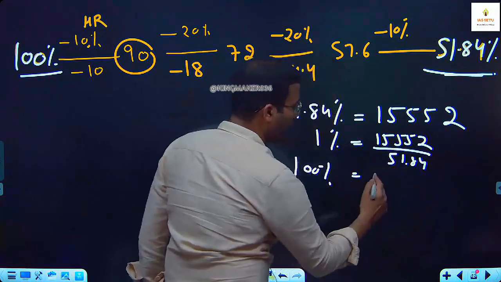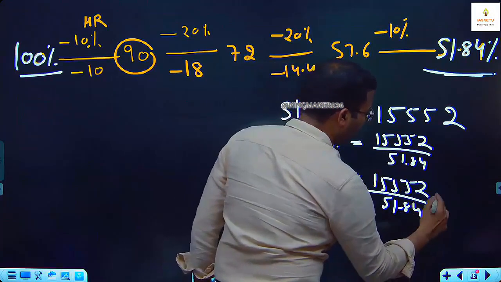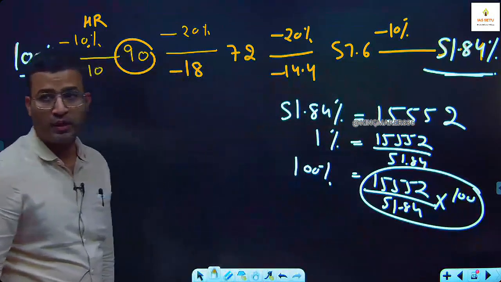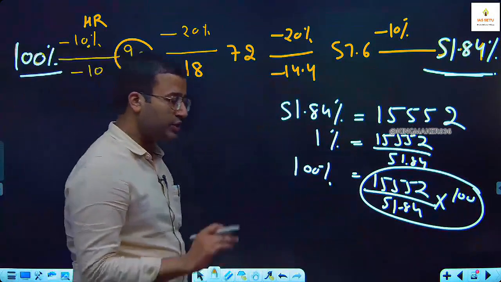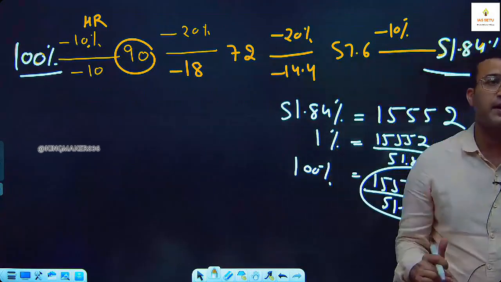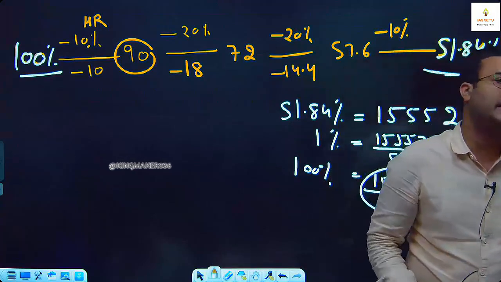What about 100%? 15,552 upon 51.84 into 100. So you can solve this. But I tell you, just try to learn one thing which is very, very important, and this approach will help you to handle 6-7 extra questions in examination.